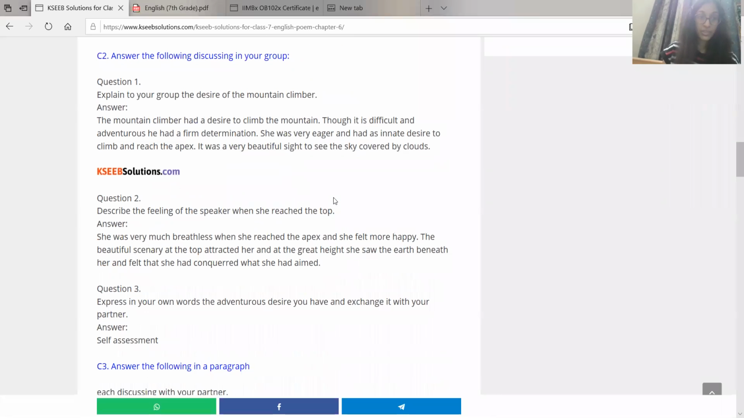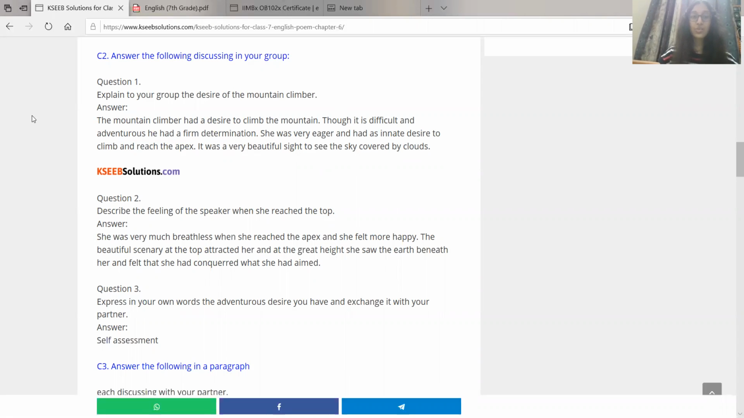So next one, this one is, explain to your group the desire of the mountain climber. So because you are not in a group, you can talk to yourself about it or you can understand this, okay? The mountain climber had a desire to climb the mountain. Though it is difficult and adventurous, he had a firm determination. She was very eager and had an innate desire to climb and reach the apex. It was a very beautiful sight to see the sky covered by clouds.